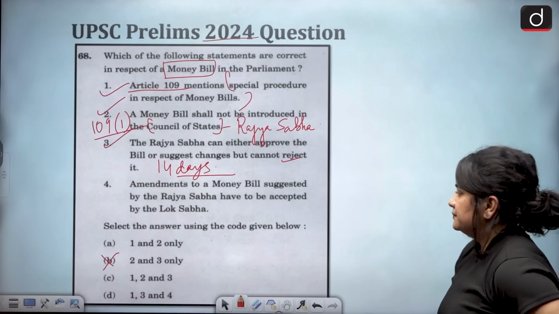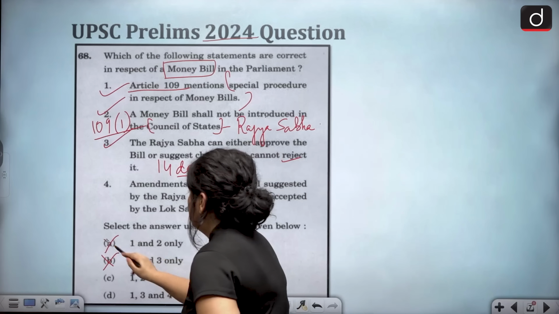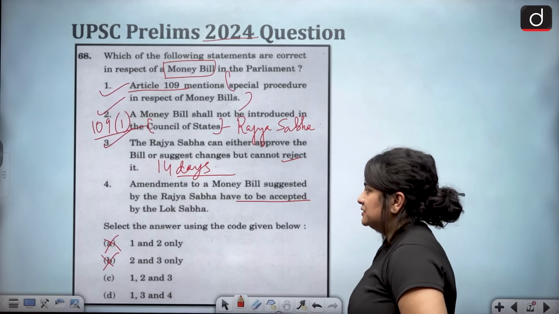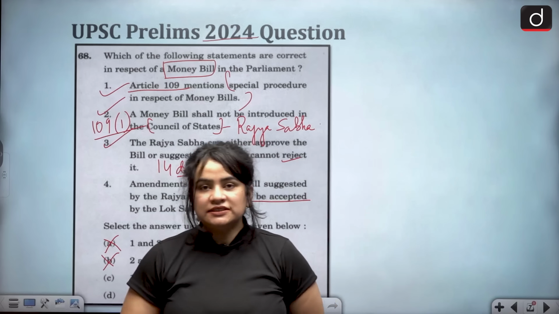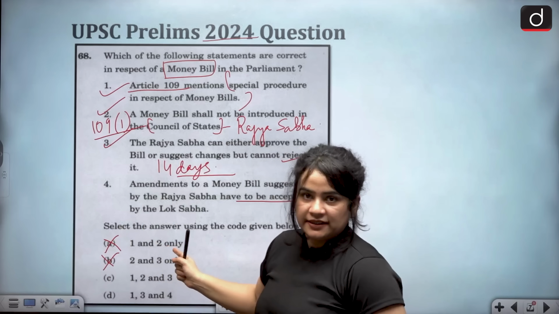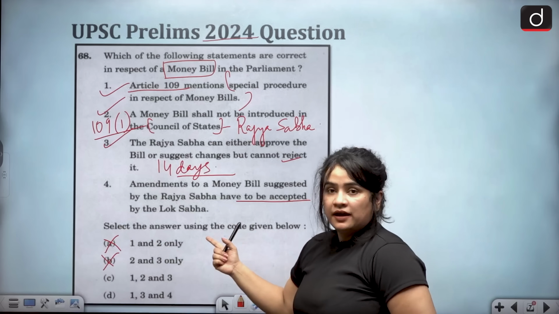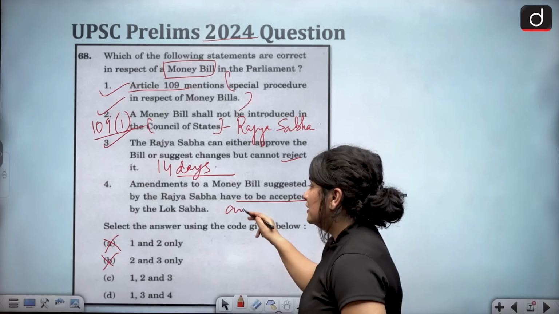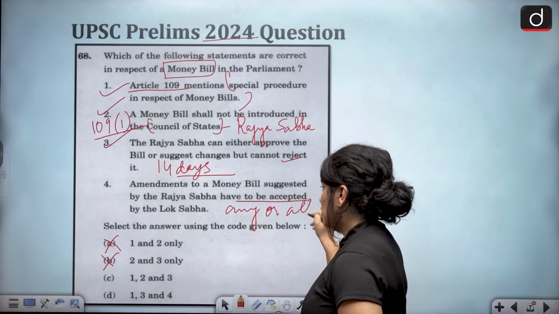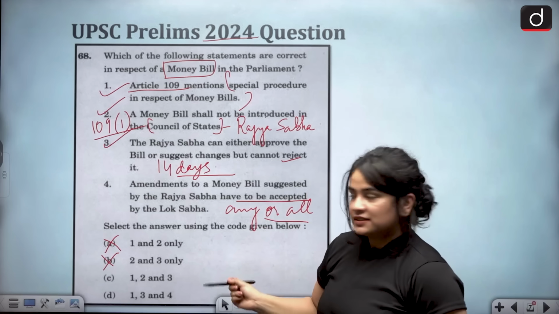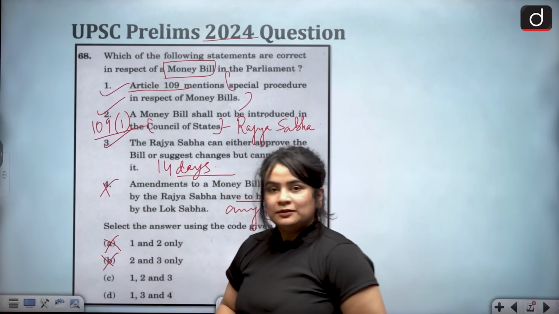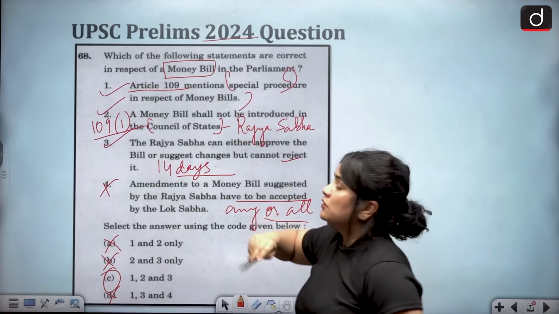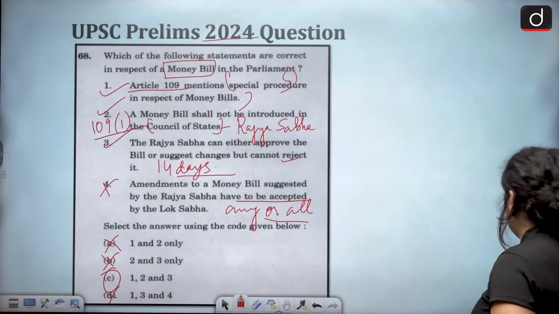Now, fourth statement. Amendments to a money bill suggested by the Rajya Sabha have to be accepted by the Lok Sabha. No, acceptance on part of the Lok Sabha is not mandatory. The Lok Sabha can either accept or reject any or all of the Rajya Sabha's recommendations. Hence, fourth statement is wrong, which means our correct answer is option C. Statements 1, 2 and 3 are correct.